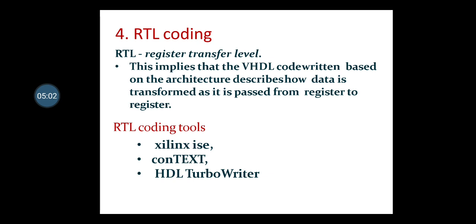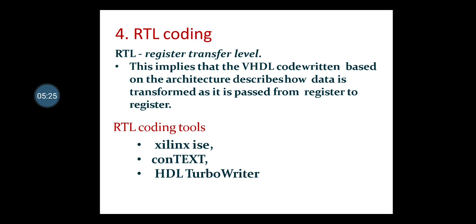Here you have to define the logic gates, or whatever gates or digital circuits you are using. For that you have to do the programming, and that is done in VHDL coding. Different VHDL RTL coding tools are there: Xilinx ISE, Context, HDL Turbo Writer, and so on.